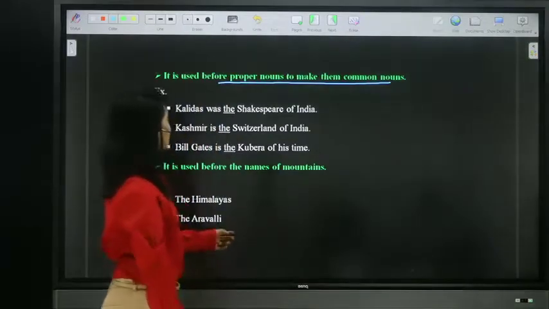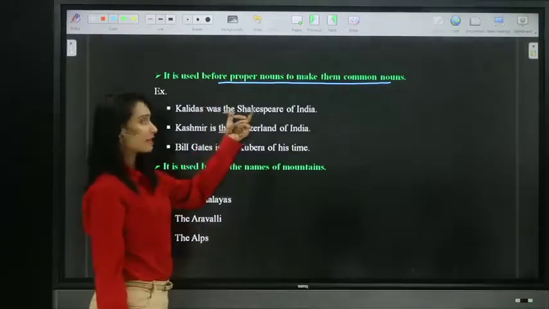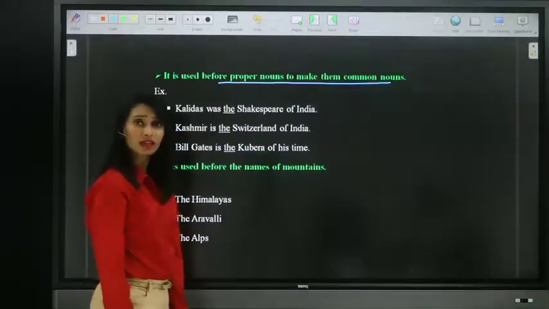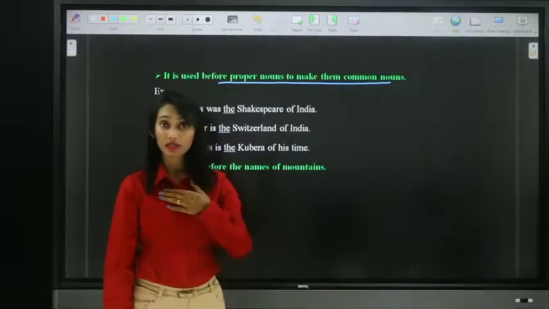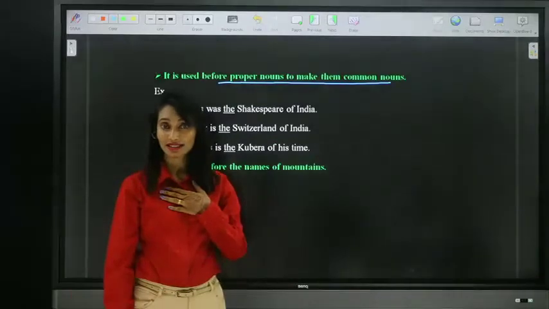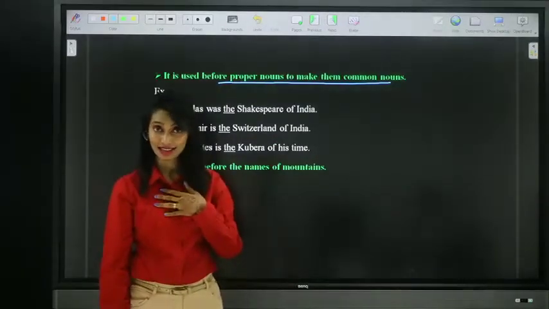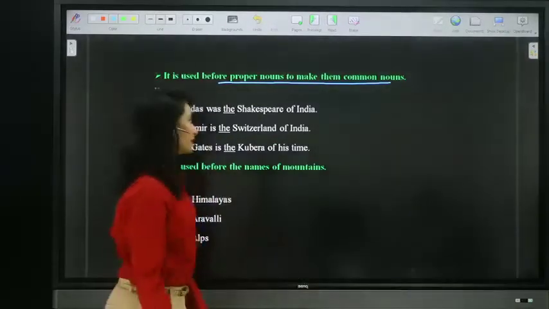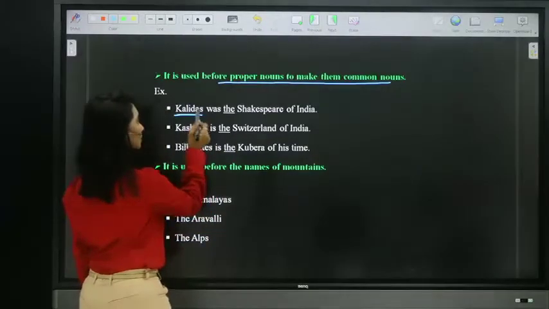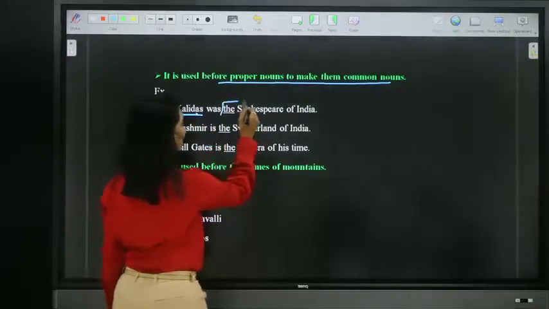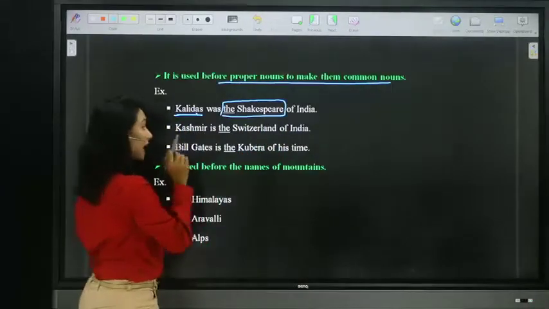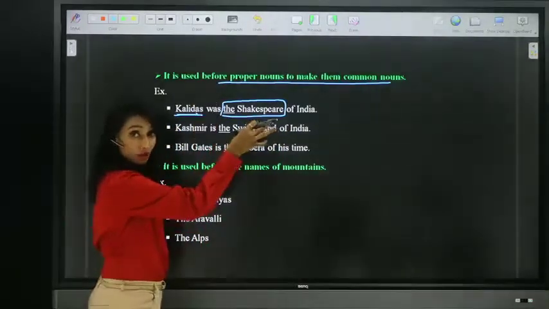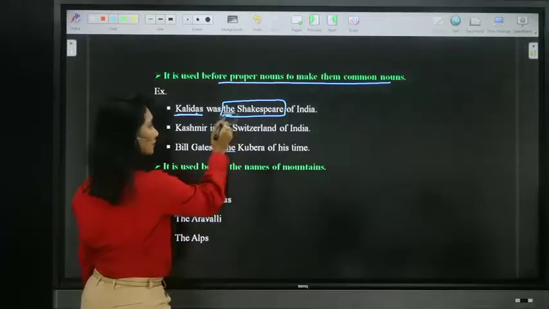For example, Kalidas was the Shakespeare of India. What does it mean? Just as Shakespeare is great for you, our Kalidas is as great for us. So here I'm talking about the standard of measurement. Shakespeare is a proper noun, but I'm making Shakespeare a common noun by placing the definite article "the".